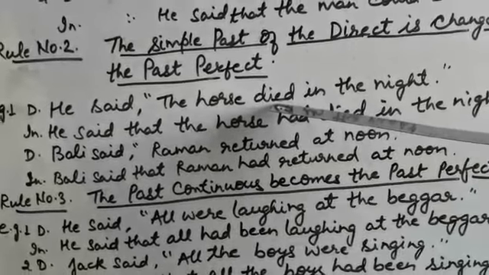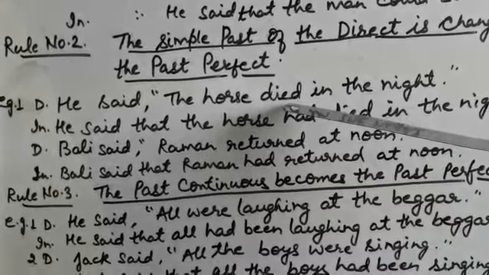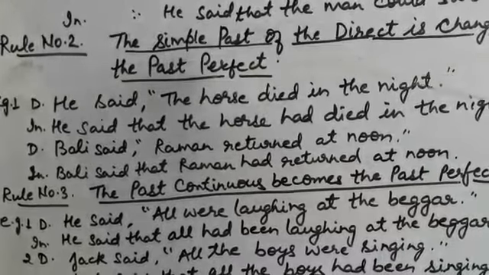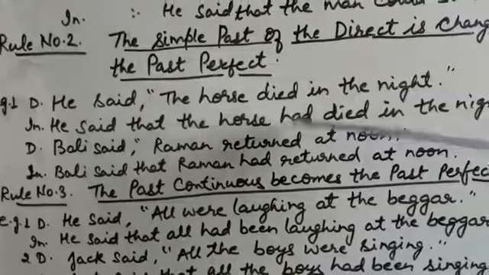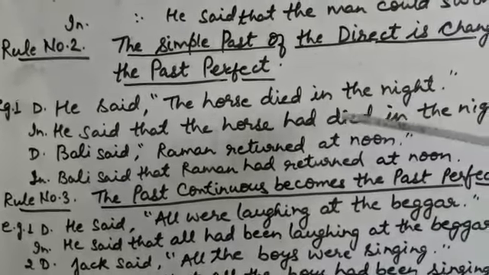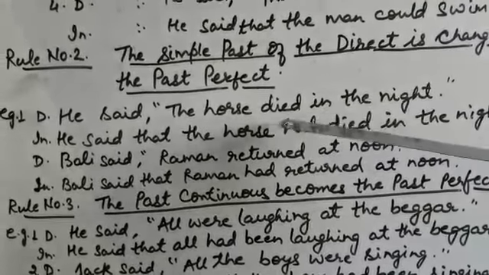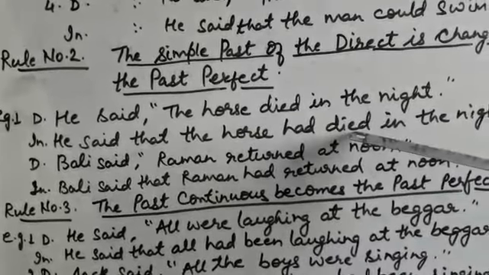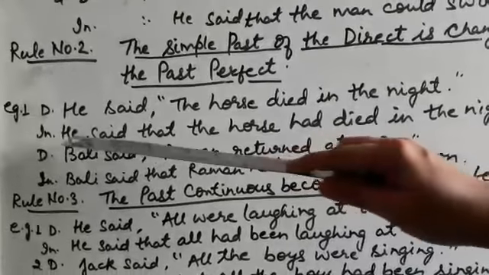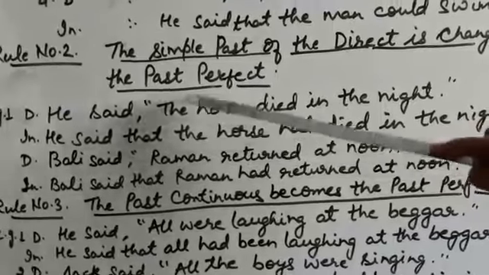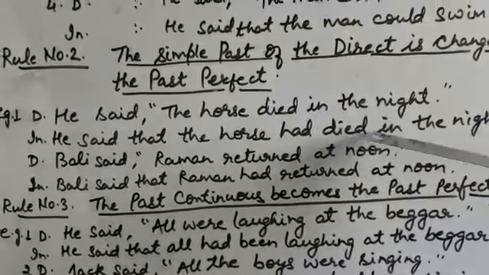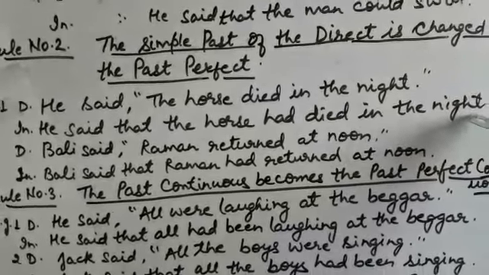Second form of the verb is used, die, died. And you have to convert into past perfect. And formula for past perfect is had plus third form of the verb. So here you will use had plus third form of the verb. The answer will be, he said that the horse had died in the night.